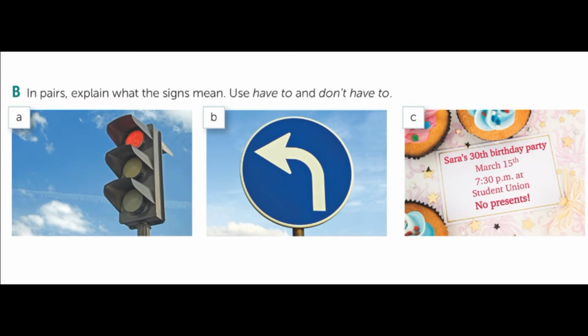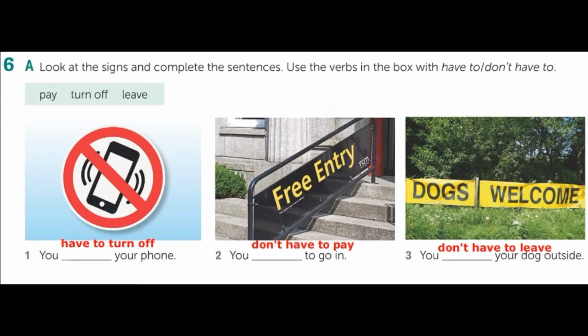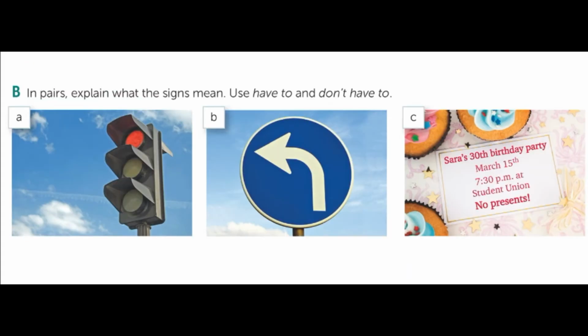And in letter C, you don't have the necessity to bring presents. Here, can you see? Sarah's 30th birthday party and no presents, so it's not necessary to bring presents. You don't have to bring presents, all right?